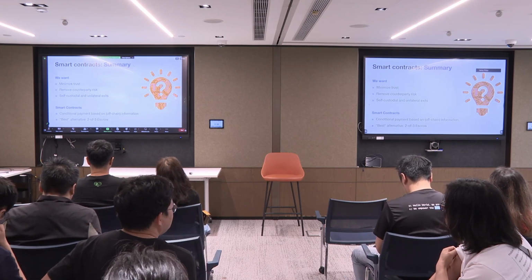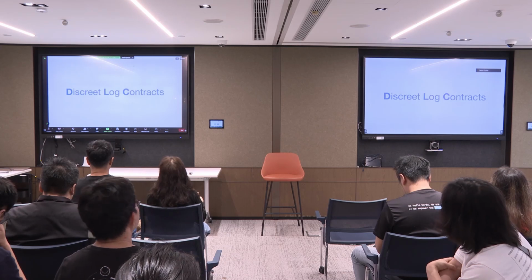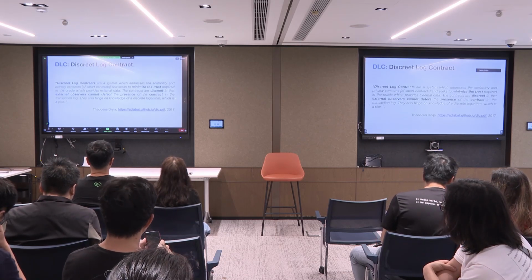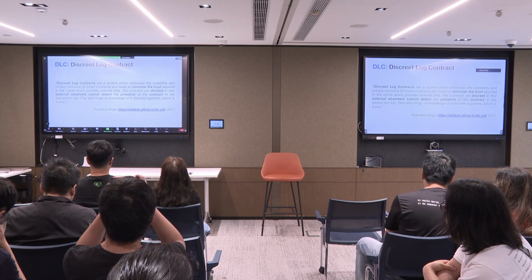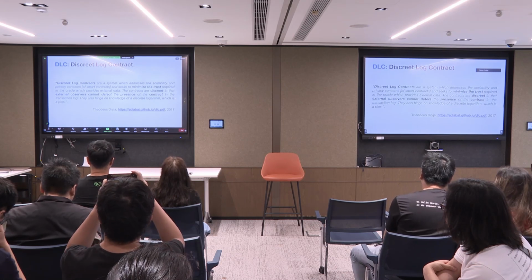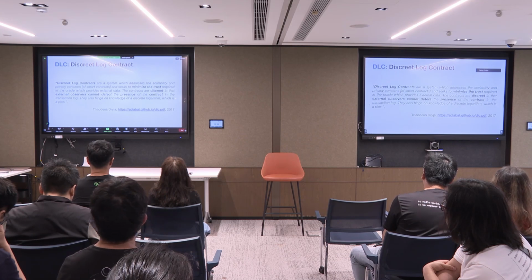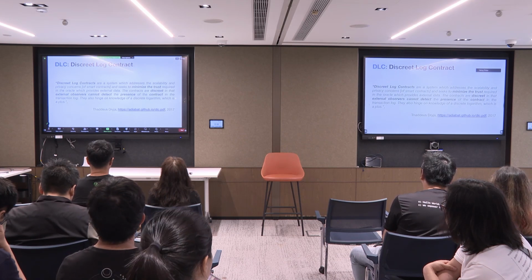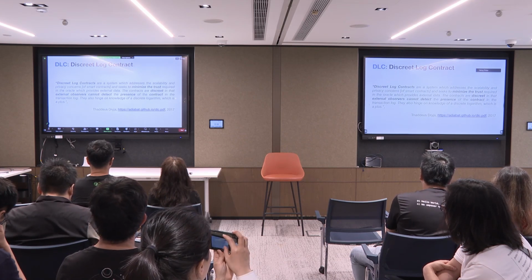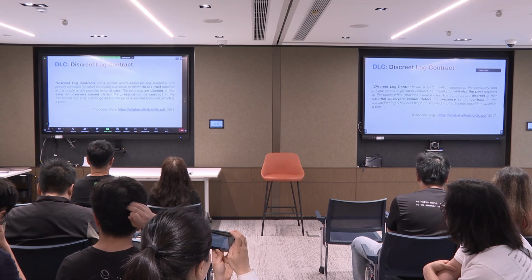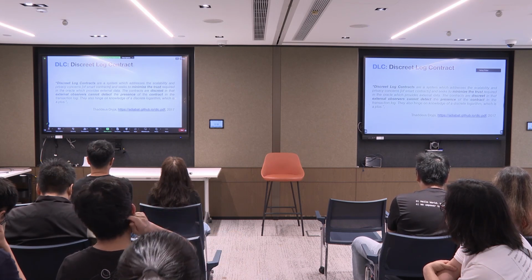But we actually do have smart contracts. So that means DLCs, discrete log contracts. Discrete log contracts have been around actually for quite a while. They've been around since 2017, and they were proposed by Tadge, who is also the co-author of the Lightning Network white paper. And the core idea is to have a monetary smart contract on Bitcoin natively, which we couldn't